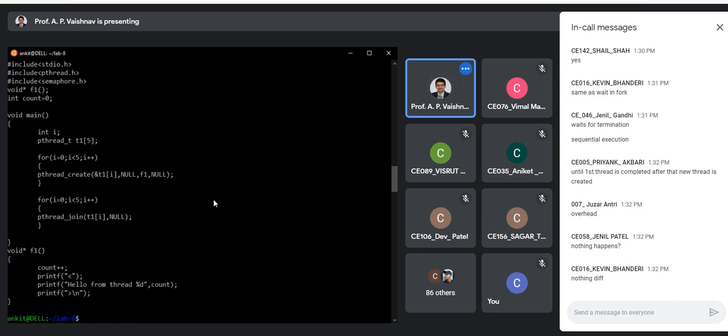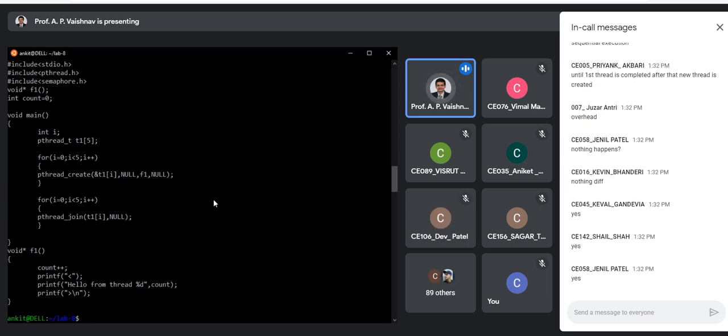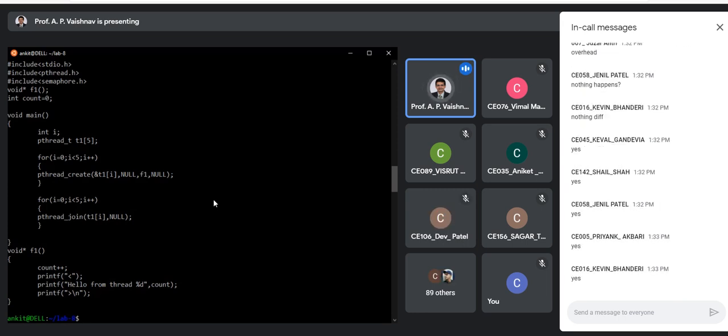Okay, so I can see there are two kinds of answers. Let me go in detail. So pthread create will just create the thread, right? And then the control passes to the threaded function. Yes or no? After we create the thread, the control goes to the threaded function, right? That is the concept we have. Now, until what you will be waiting, that depends upon the join, right? So basically, if join is not placed, what may happen in worst case?